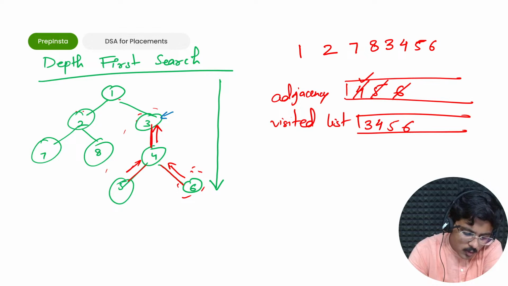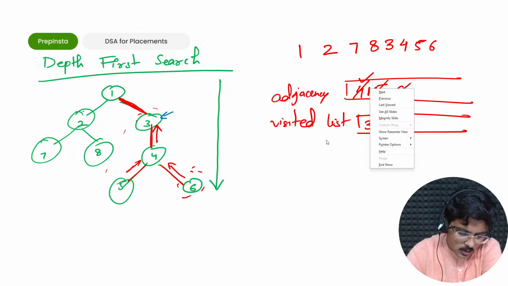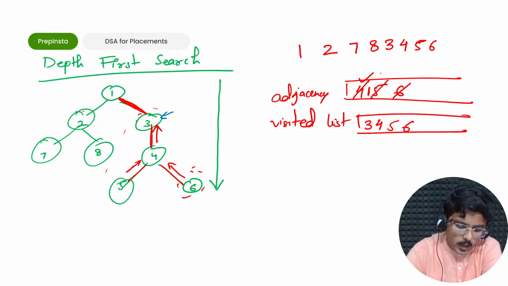From 3 I'll see what is the depth. Again 1 is the depth. So from 3, when I had put 3 here, I would have also put 1 here in the adjacency matrix. Now I would visit 1 because I had chosen the path of 4, I had gone to 5 and 6. So now I'm visiting 1.